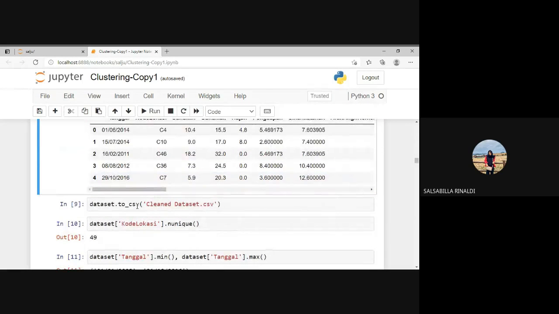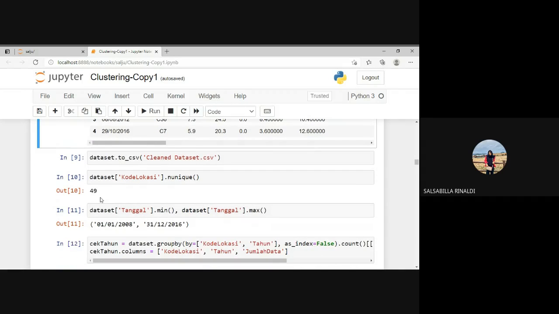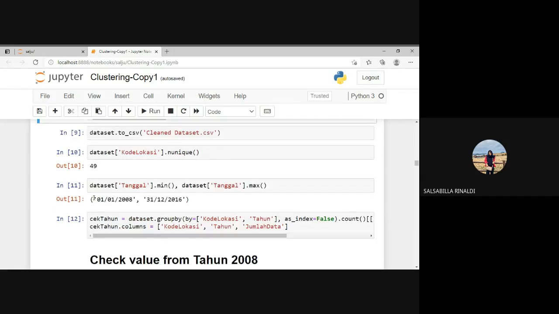In this line, just to make the clean dataset. And in the timeline, this is to find the number of locations that will be in the next observation, and the result is 49. And this line is to provide a range of data. The range of data is from 1 January 2008 until 31 December 2016.